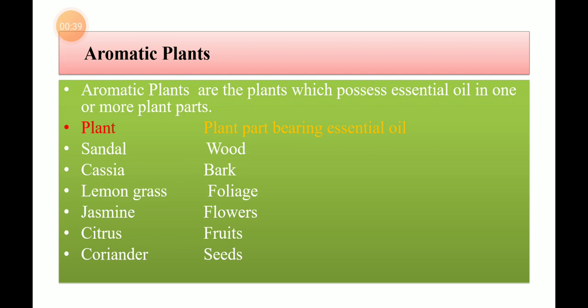What are aromatic plants? Why are they called aromatic plants? And what do they possess due to which they are known as aromatic plants? Aromatic plants are the plants which possess essential oil in one or more plant parts. That means these plants bear the essential oil in one or more plant parts. Here are some examples I have cited below: the names of aromatic plants, the essential oil they bear, and the plant part where they bear the essential oil.